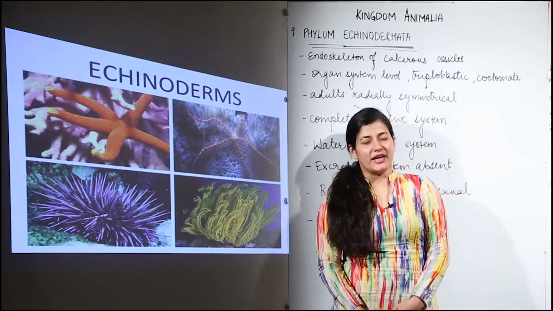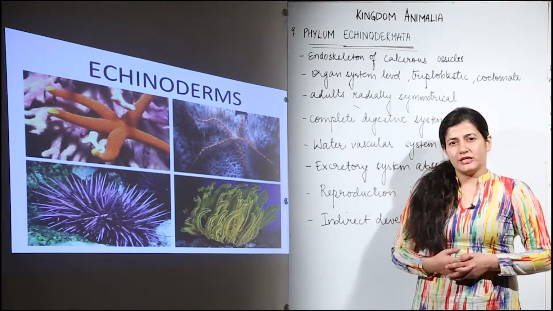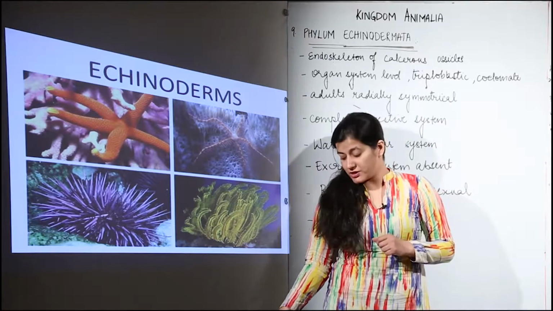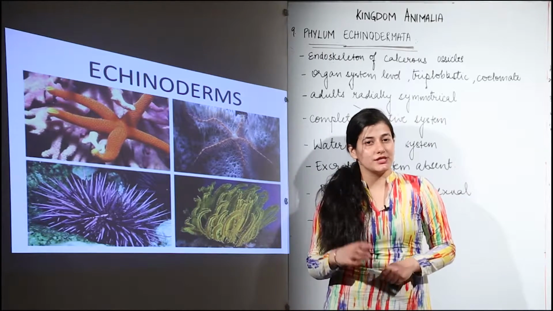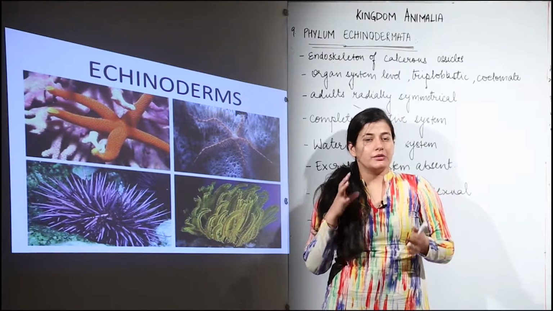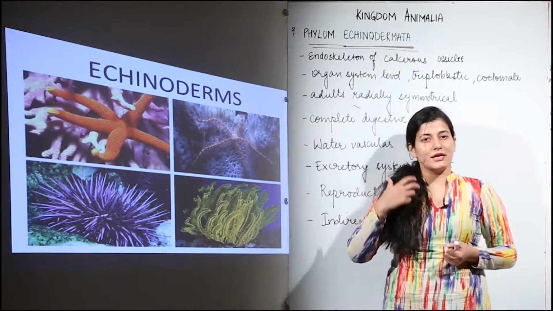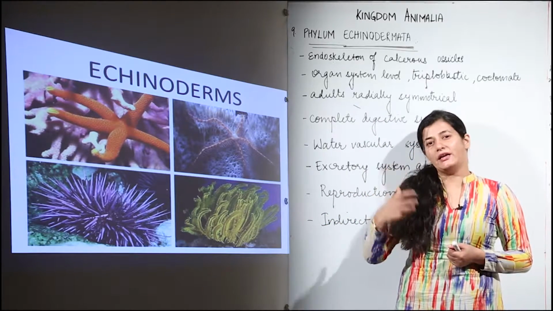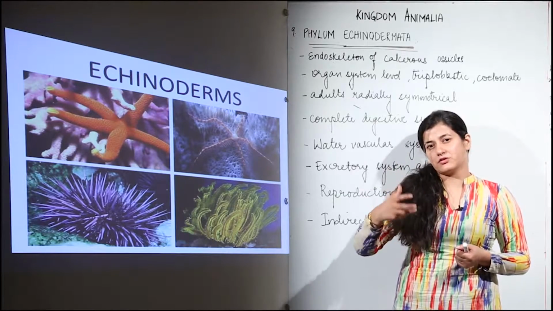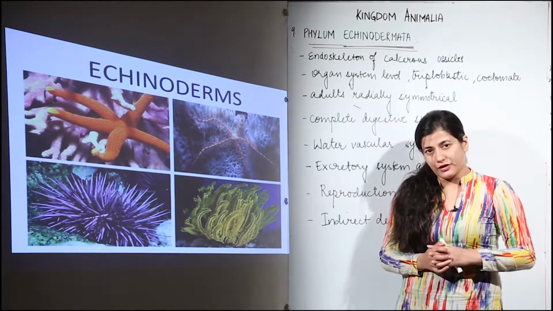The next phylum that we deal with is phylum Echinodermata. One by one we have seen each phylum in the kingdom Animalia, and we get to know that whatever classification is being made, one thing is kept in consideration, that is the phylogenetic relationships are kept in mind. The phylums that we come across one by one, we see that there is some level of development and evolution, we can say. The next phylum that we come across is often superior to the previous one. This is what happens, and so is in the case of Echinodermata.